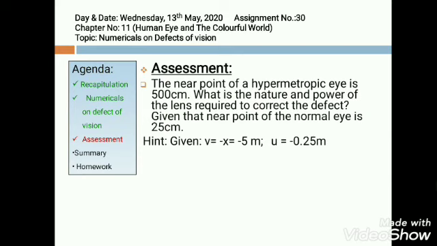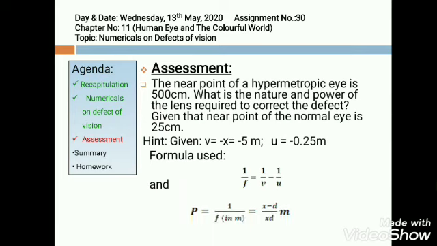The formula used will be the lens formula: 1 by f is equal to 1 by v minus 1 by u, and you will find the power of lens by the formula P is equal to 1 by f, where f is taken in meters. Now you have to find out what will be the nature of the lens used to correct this defect. Yes, the nature of the lens will be a convex lens.